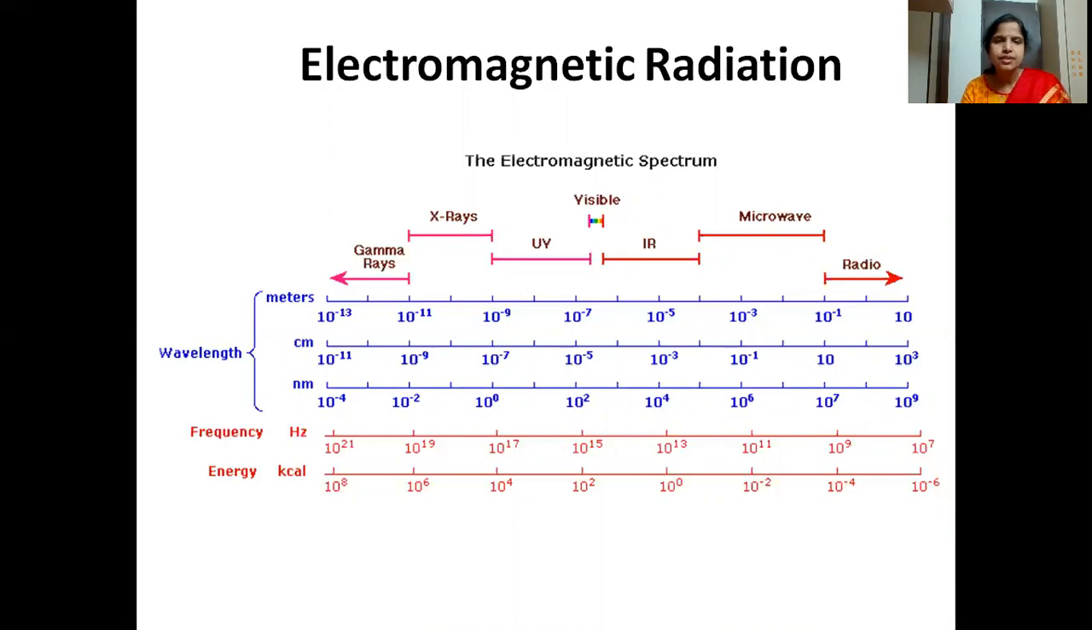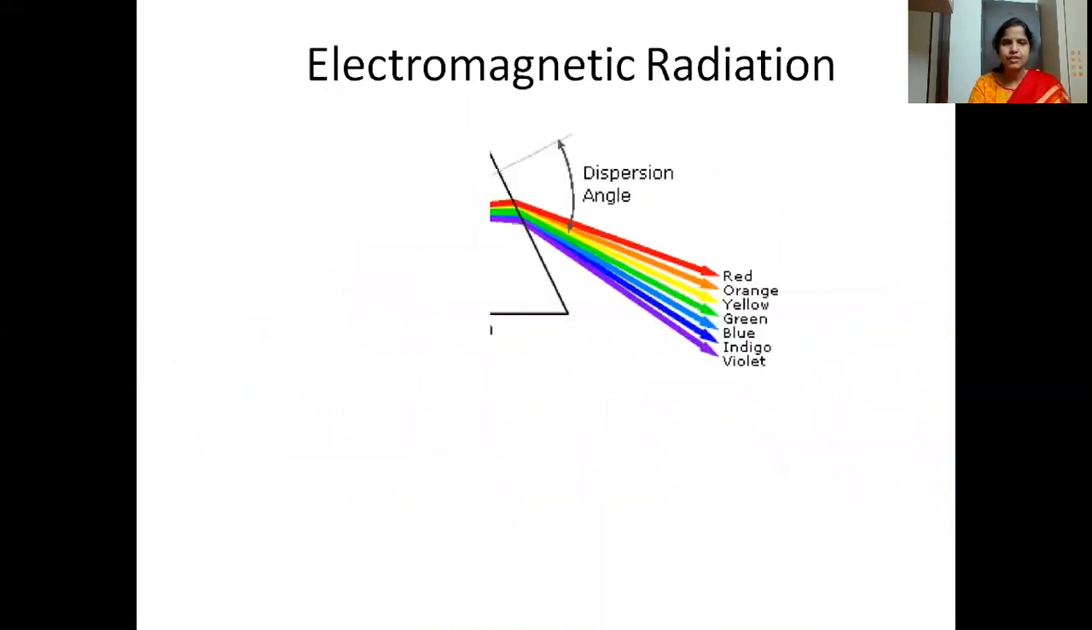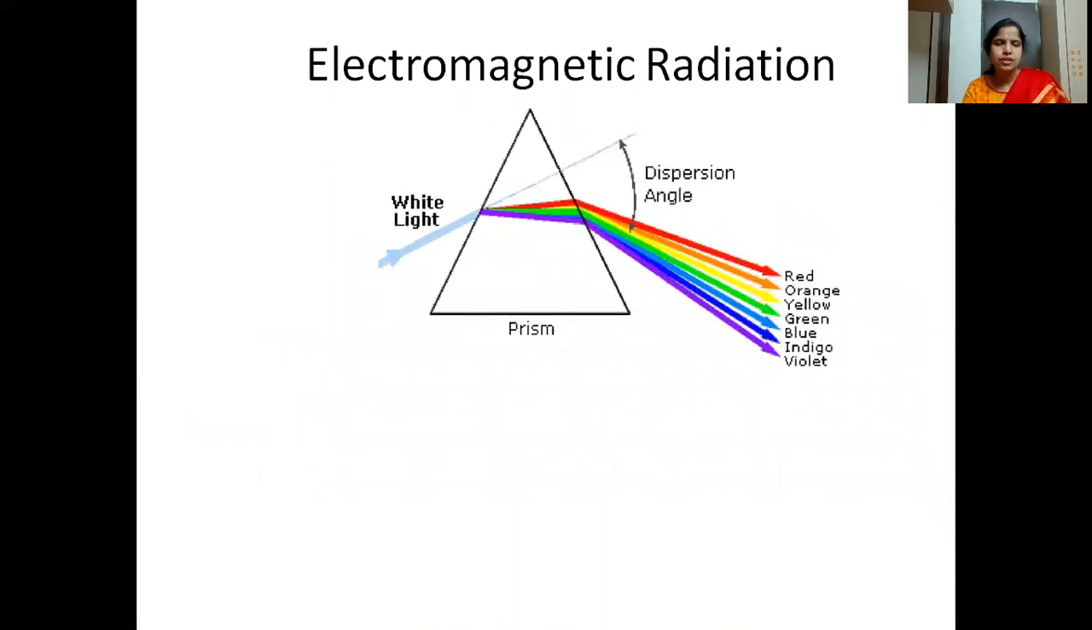Now how these different rays interact with the sample, that we have to see. Suppose you take a prism and white light is incident on it. What happens? That white light undergoes scattering and gives rise to different colors when you observe from the other side of the prism.